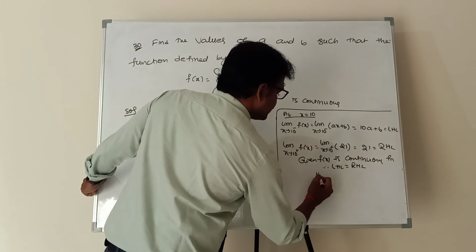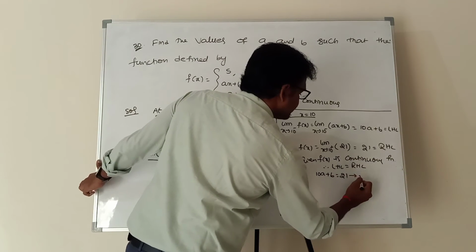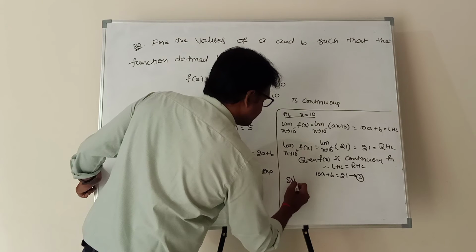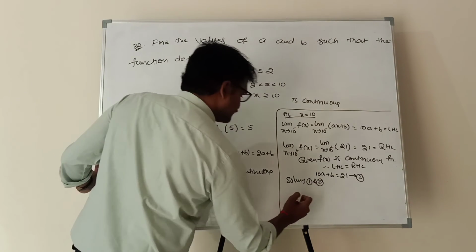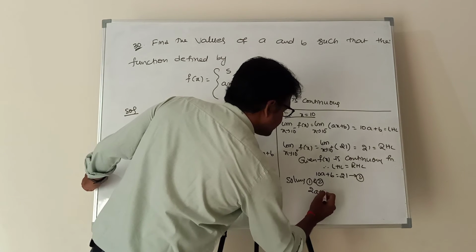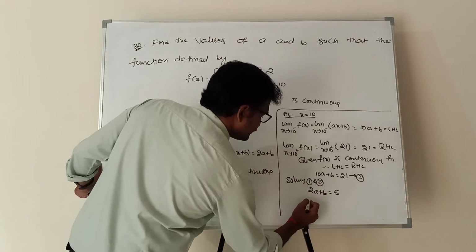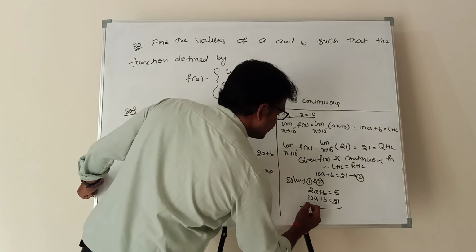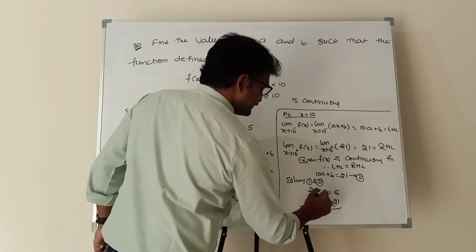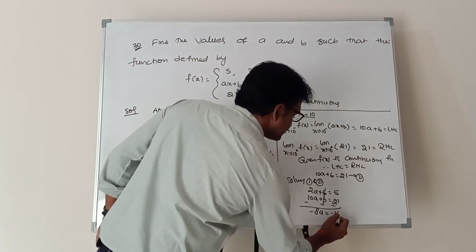Left hand limit is 10a plus b, equal to right hand limit 21. This is equation number 2. Solving 1 and 2. What is the first equation? 2a plus b is equal to 5. Equation number 2 is 10a plus b is equal to 21. If you subtract, minus 8a is equal to minus 16.